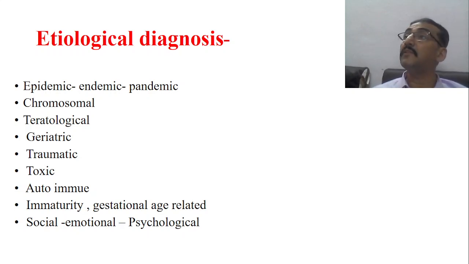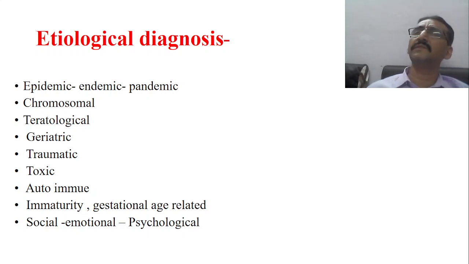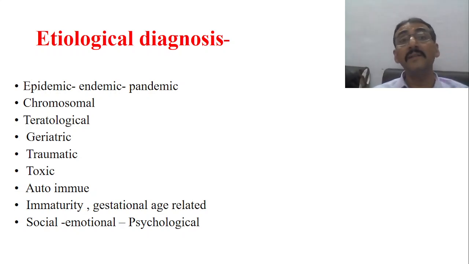Sometimes the etiology may be socio-economical. Patient suffering from some personality disorder. Patient suffering from psychological problems. Patient is suffering from nervousness. Again, it may be socio-emotional or stress-related problems. Again, the etiology is going to change. So like this, after taking this history, now you have to make this particular etiological diagnosis.